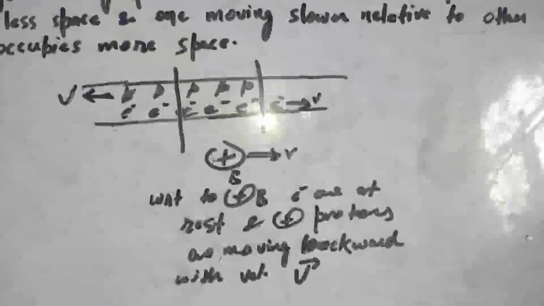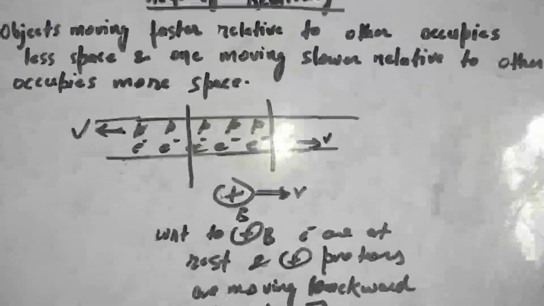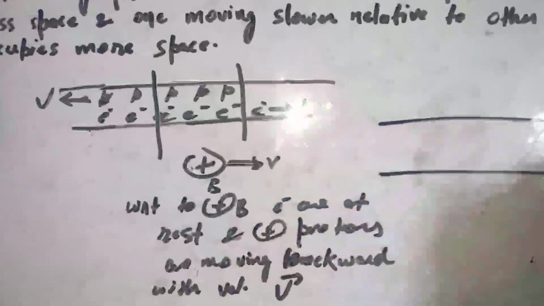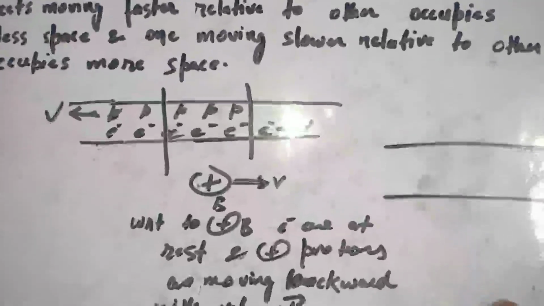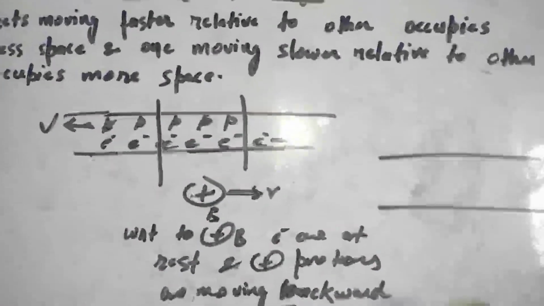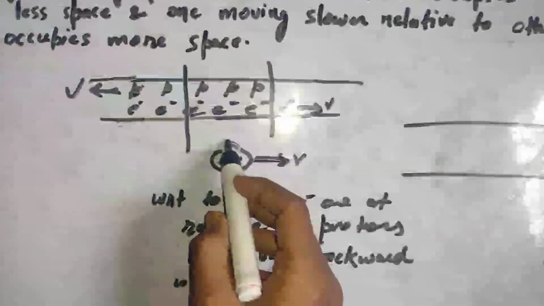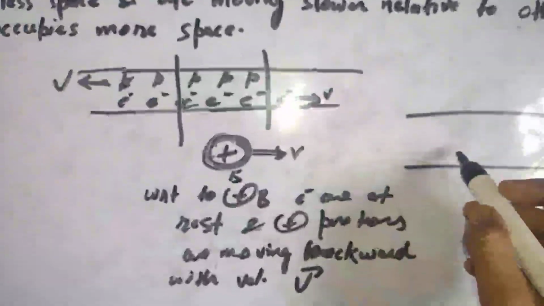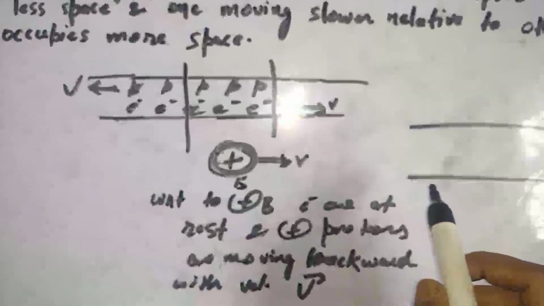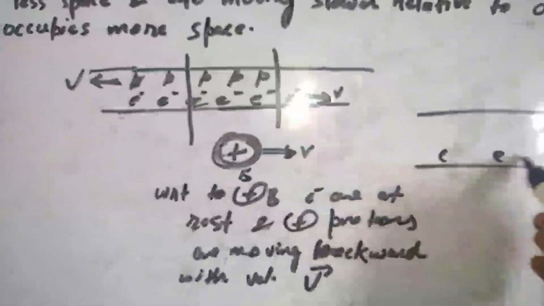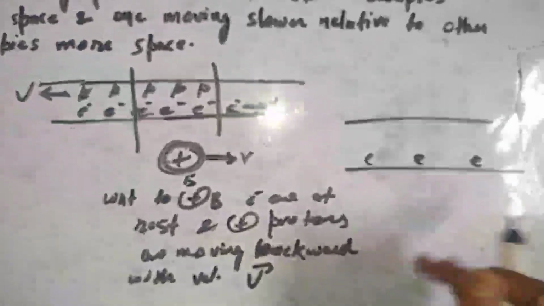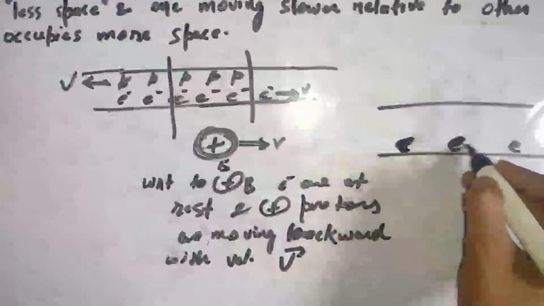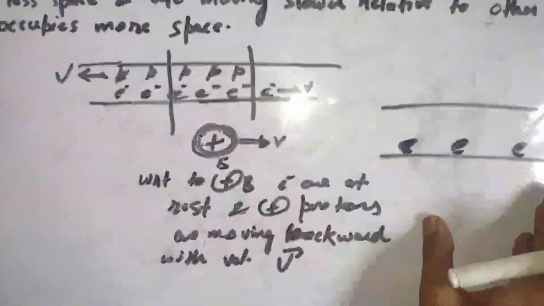Okay, now relativity says that objects moving faster occupy less space. Because with respect to this proton, electrons are at rest, they will occupy more space, so electrons will disperse out, there will be less density, and the distance between them will increase because they need more space.